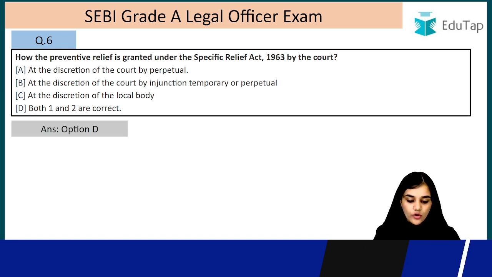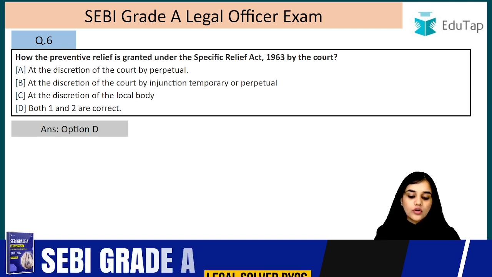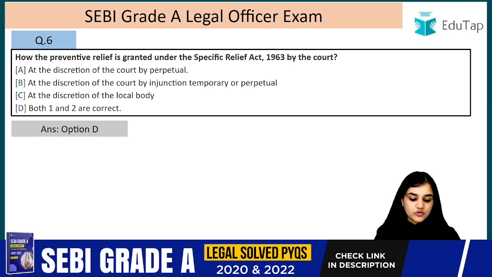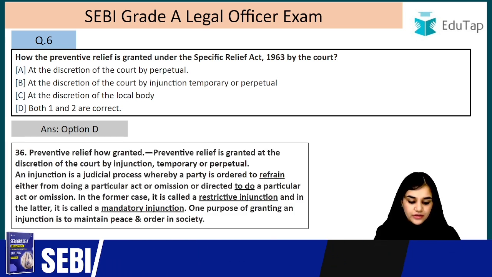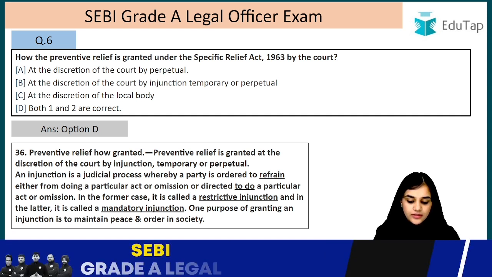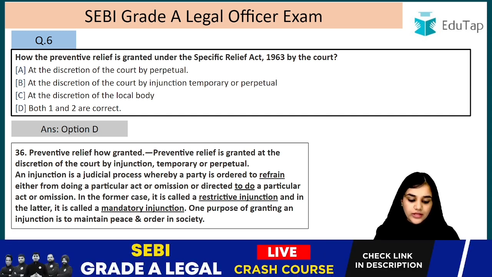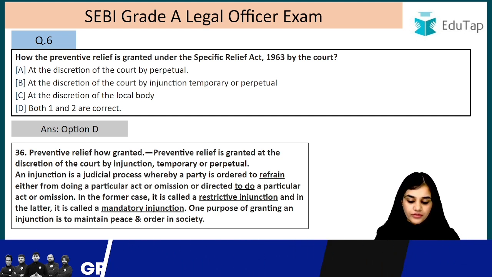At the discretion of the court by perpetual injunction, or at the discretion of the court by injunction temporary or perpetual. So if we read section 36, preventive relief is granted in the discretion of the court by injunction. It can be temporary and it can be perpetual. Now what is injunction? Let's read the definition first.